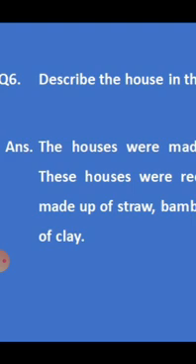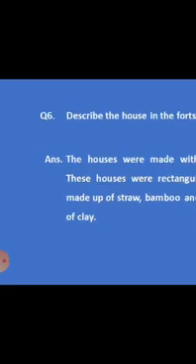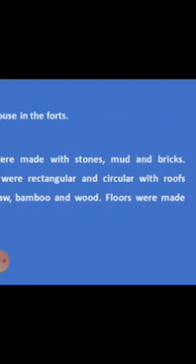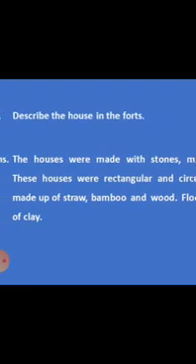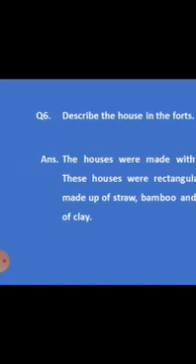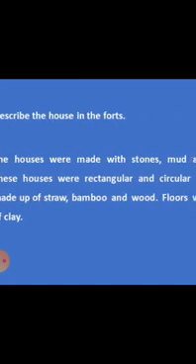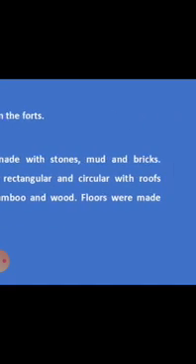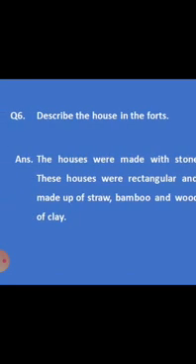First, on the top, they constructed houses with stones, mud and bricks. The houses were rectangular and circular with roofs made up of straw, bamboo and wood. Floors were made up of clay. Okay, till there you have to write. Once again I will read. The houses were made with stones, mud and bricks. These houses were rectangular and circular with roofs made up of straw, bamboo and wood. Floors were made of clay.